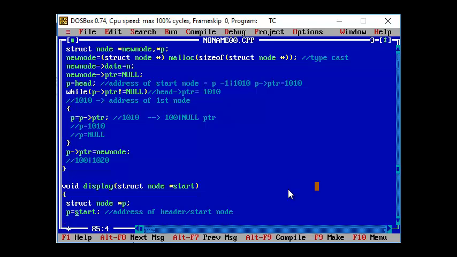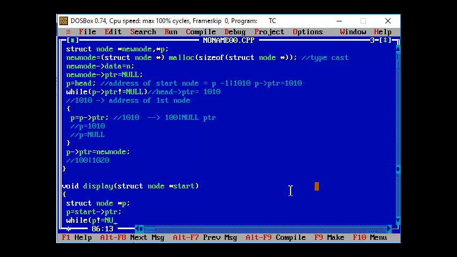So here I'm just going to refer to the address of your start node. Your start node will have the address pointer of the first node, so that address pointer of the first node will be assigned to the structure pointer variable, that is p. Now I'm going to see whether p is not equal to null.